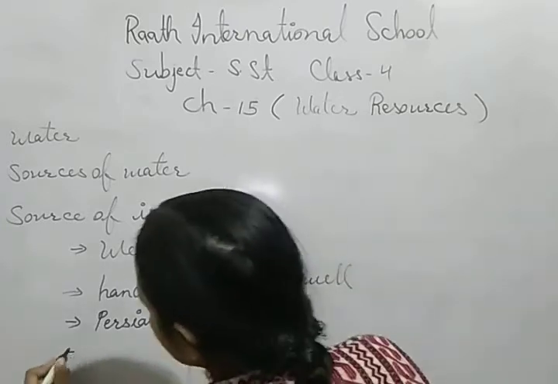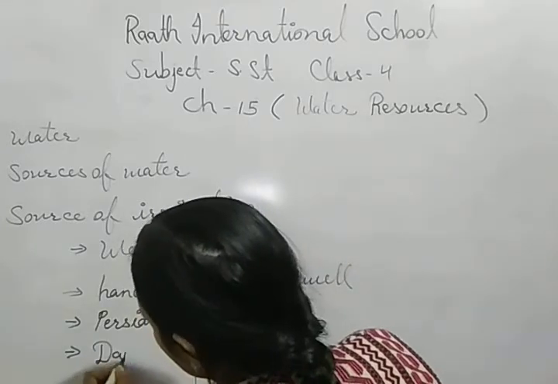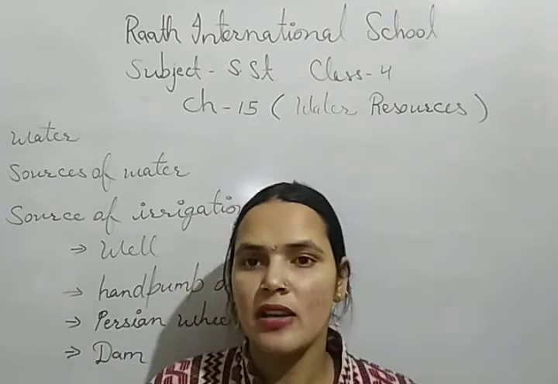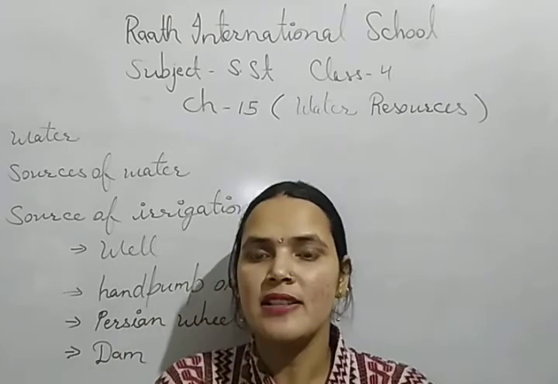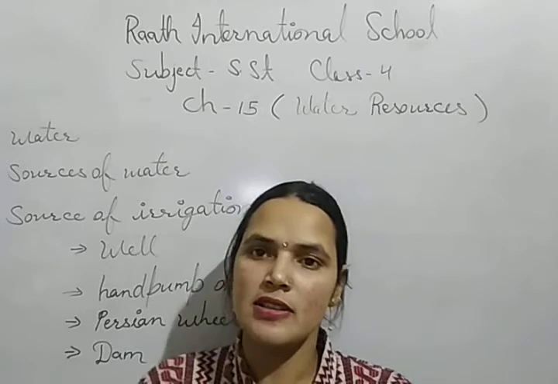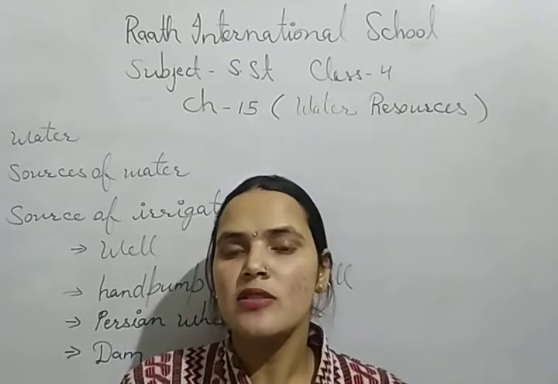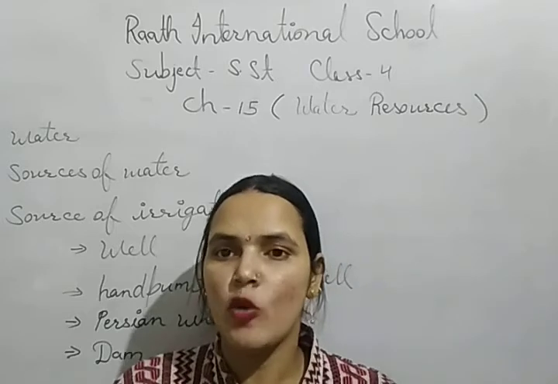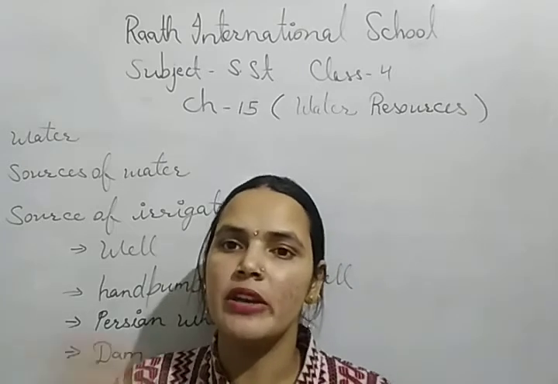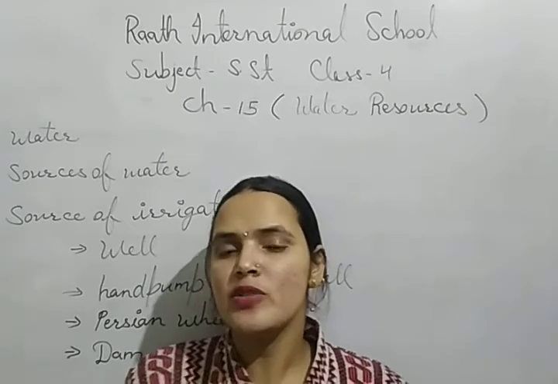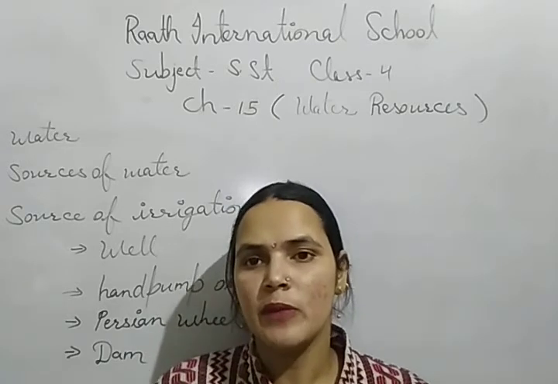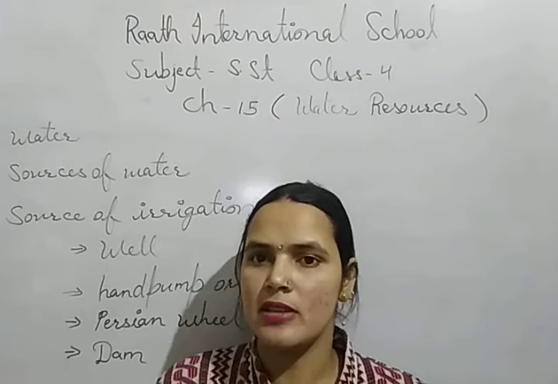Next is the dam. Dams are barriers that stand in rivers. There are so many uses of dams. Dams are very helpful. They create an obstacle, a barrier in the flowing river. The different uses of a dam: first of all, the dam helps to produce electricity.